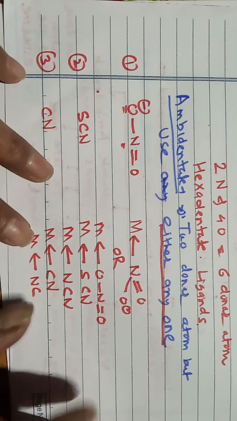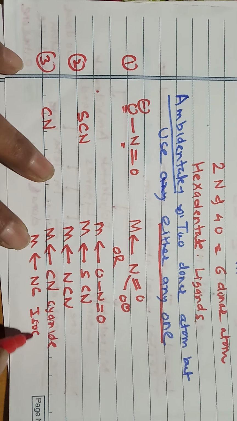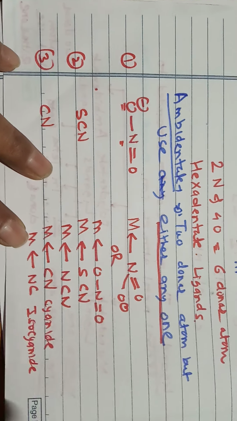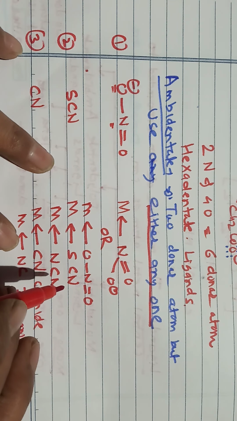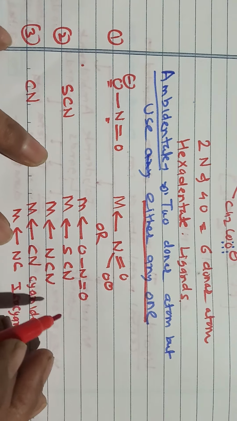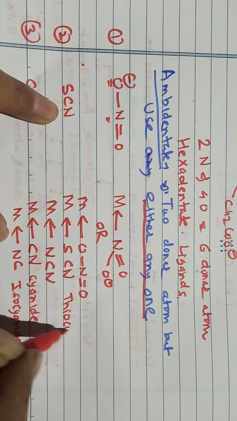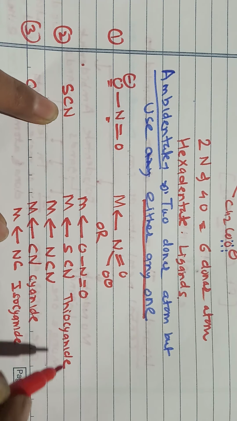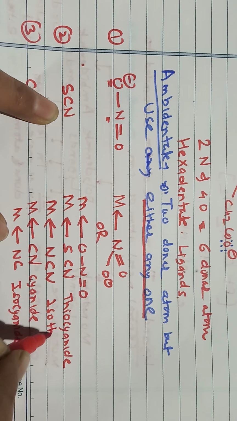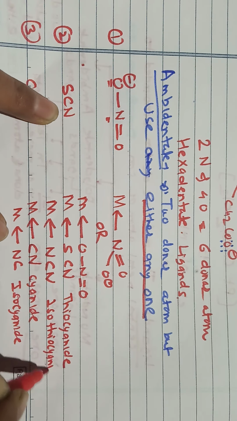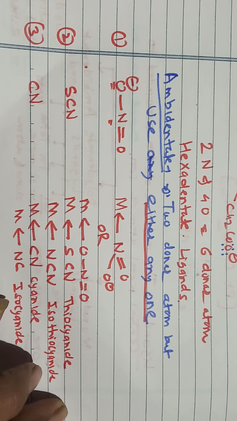When it is used through carbon, it is called cyanide, and through nitrogen it is called isocyanide. Similarly we have thiocyanide or isothiocyanide. You can consider these as ambidentate ligands.